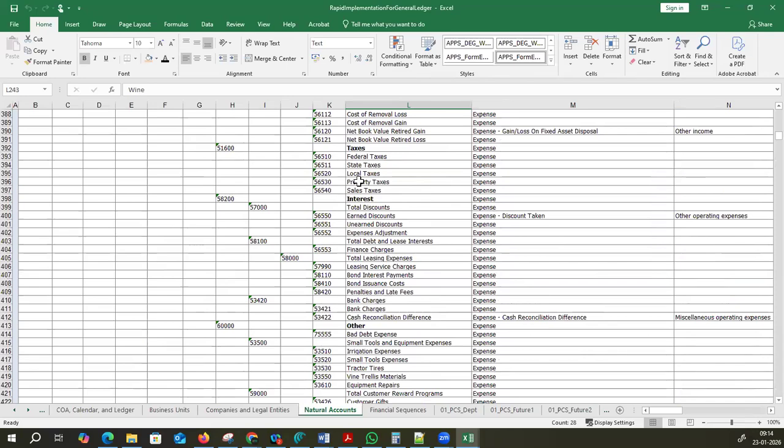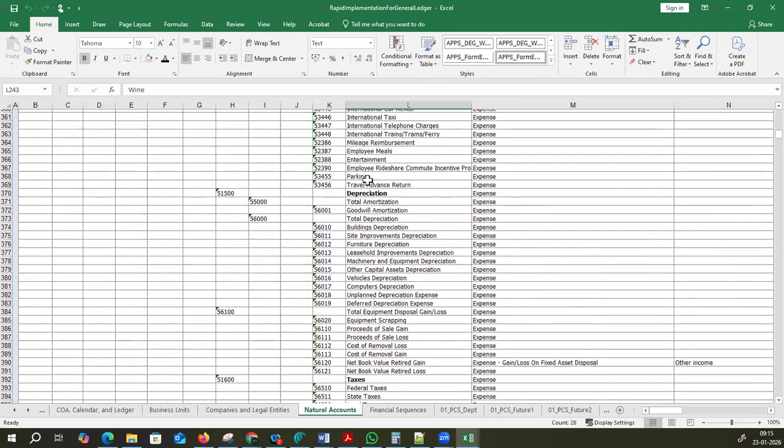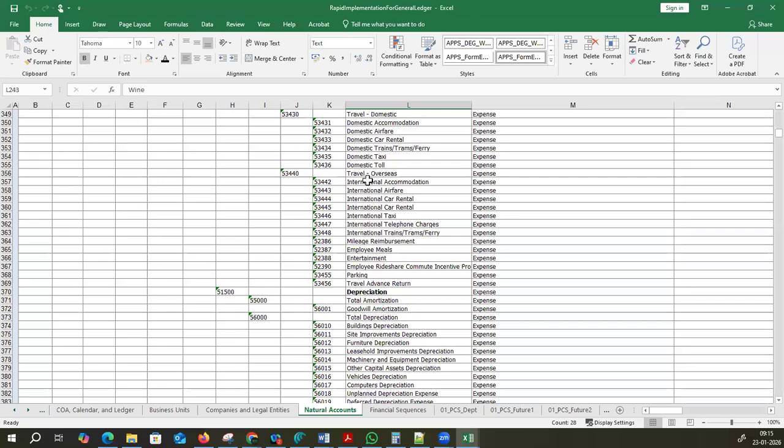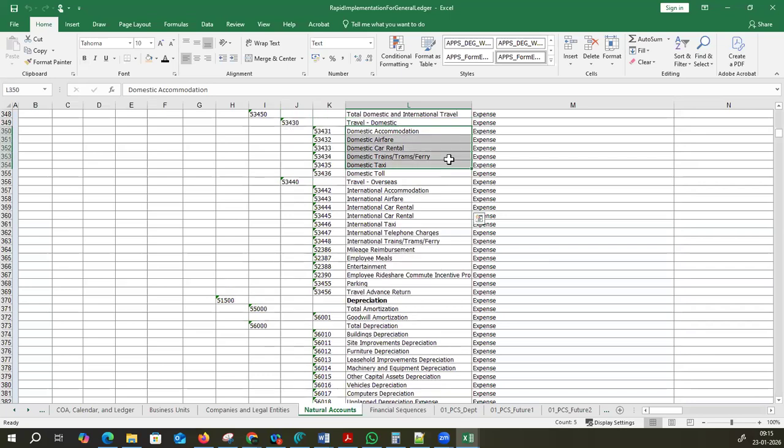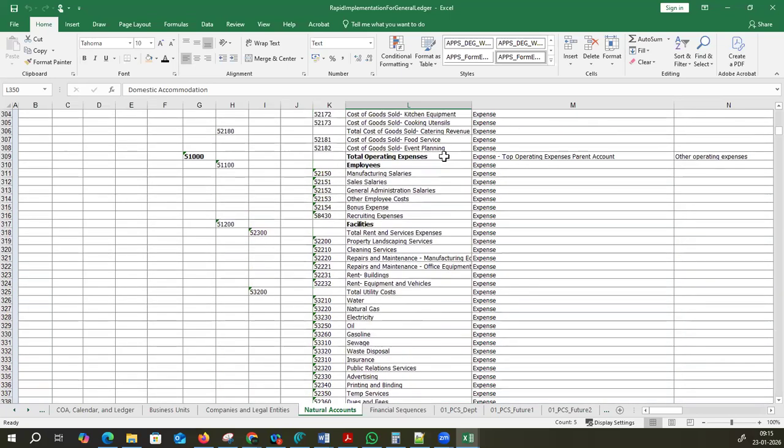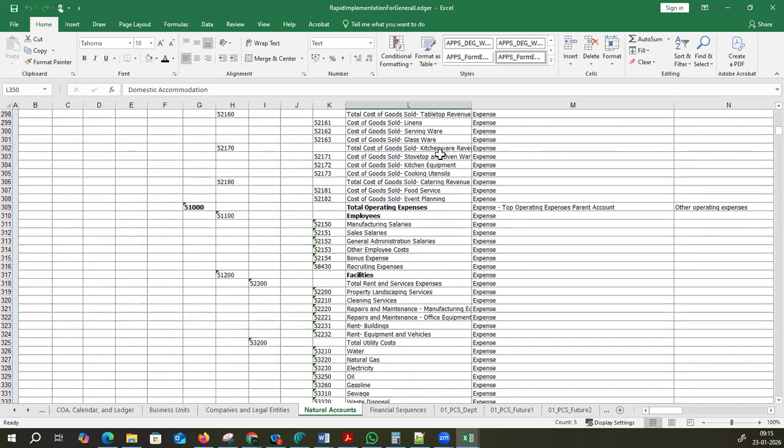Can you scroll up? International accommodation like this will be an expense, right? Based on the category, we need to include whether it is an expense. And these will be defined by the client, like these accounts should go into expense. Or should our analysis be required for this by default?